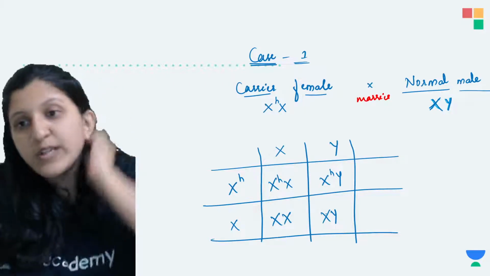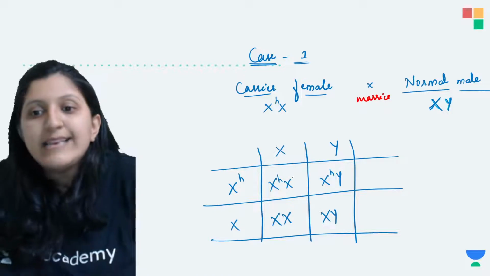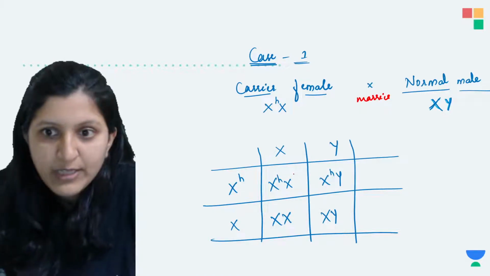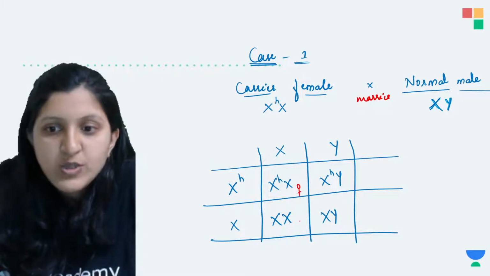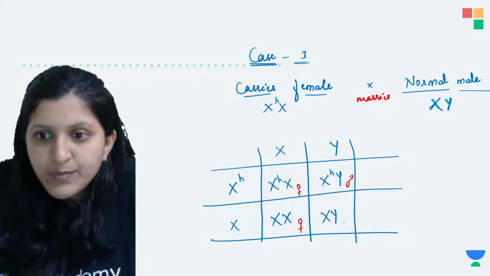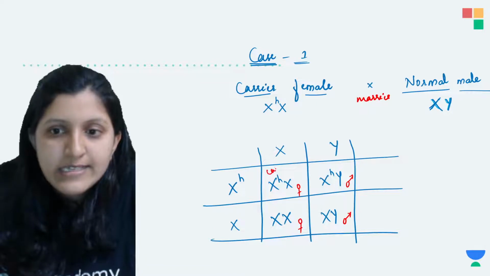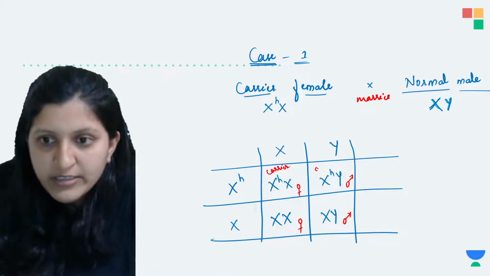Okay, so what is the condition here? You can just have a look at this. This particular female, she is XX, so she is a female. So this one is female, and this is also a female. This one you can see, this is male, this is male, and here you can see this is a carrier. Okay, and this is an affected individual.